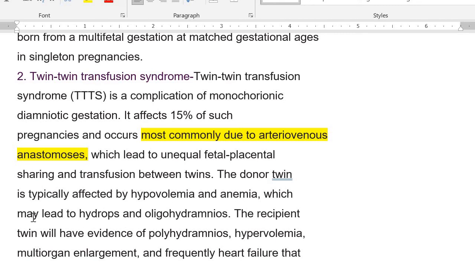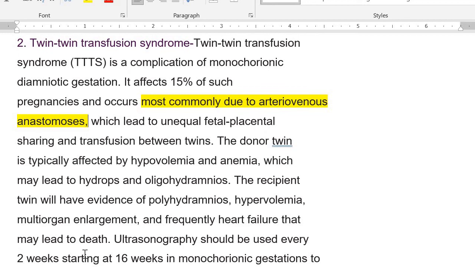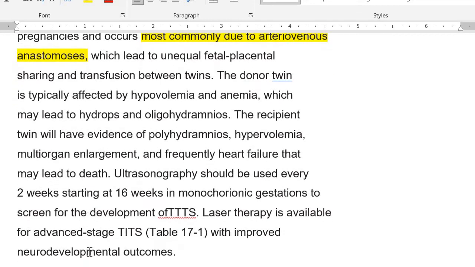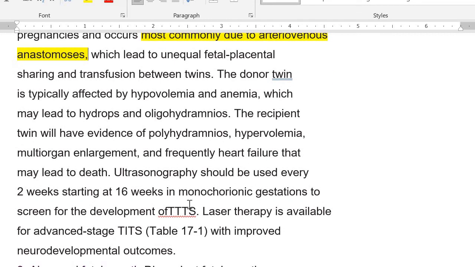The donor twin is typically affected by hypovolemia and anemia, which may lead to hydrops and oligohydramnios. The recipient twin will have evidence of polyhydramnios, hypervolemia, multi-organ enlargement, and frequent heart failure that may lead to death. Ultrasonography should be used every 2 weeks starting at 16 weeks in monochorionic gestation to screen for the development of twin-to-twin transfusion syndrome.